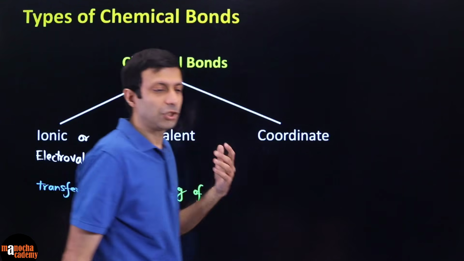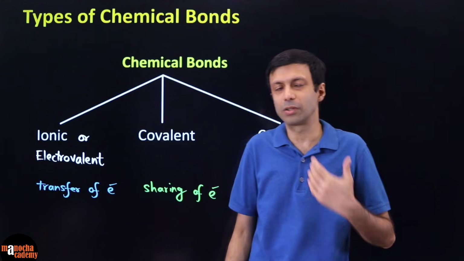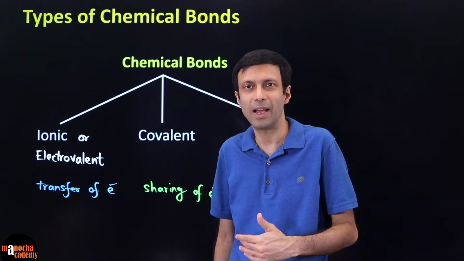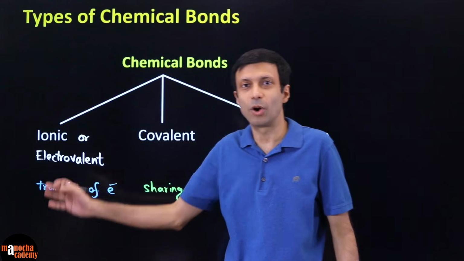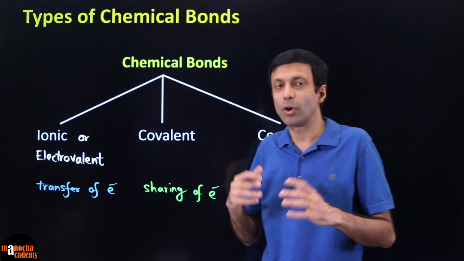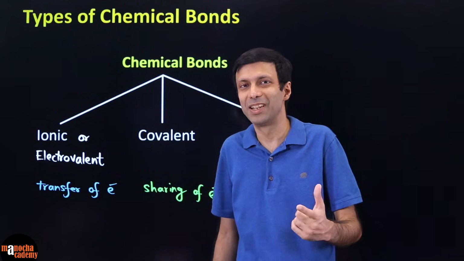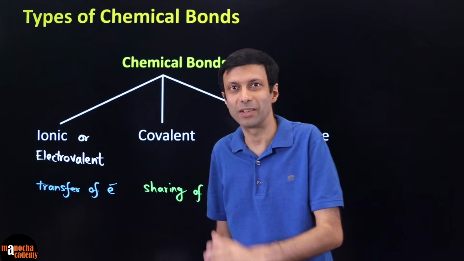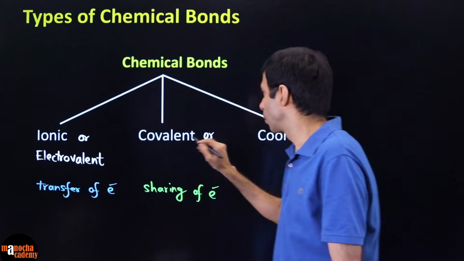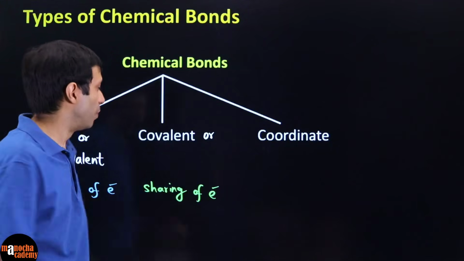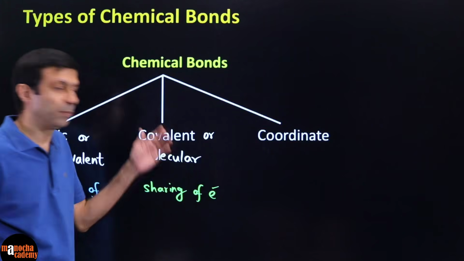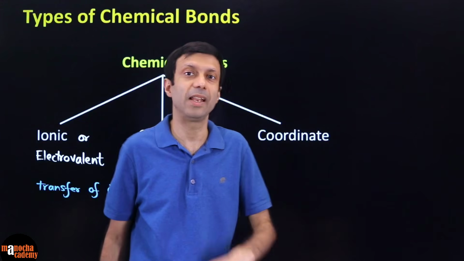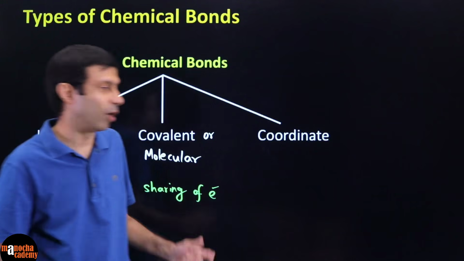Now when electrons are shared, ions are not formed because there's no real transfer, so there's no positive, negative or cation, anion happening. So here it was called ionic bond. These are called covalent bonds, but what is formed as a result of it? Molecules. So another word for covalent bond is molecular bond. So let's write that down. Covalent or molecular bonds. So these mean the same thing. And the last one is coordinate bond. Another name for coordinate is also dative bond.